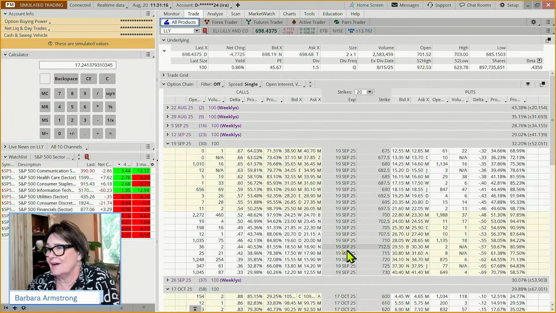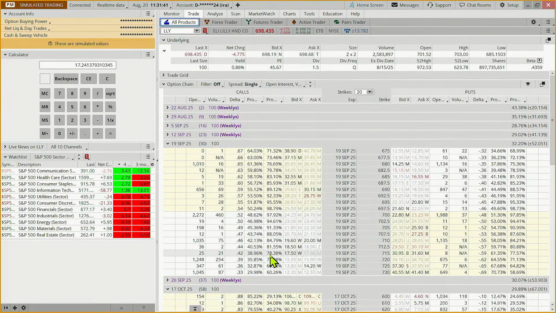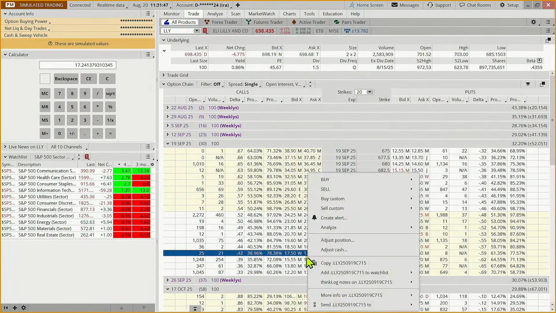So we're going to look again at this 715. Delta of 42. So it's saying you have a 38% chance of this expiring out of the money, but you have a 78% chance that it might come up and at least kiss it sometime between now and September 19th. So if it does that, let's not get our knickers in a twist because the probability is high that that might happen. Okay. So, and we've got a 40-cent bid-ask spread on a $17 option.